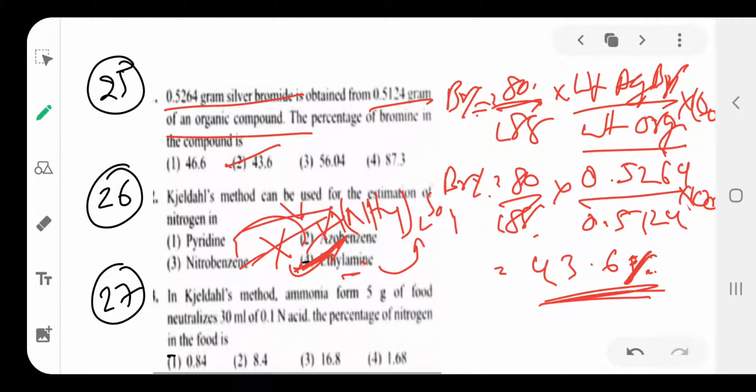Okay, next, question 27. In the Kjeldahl method, ammonia from 5 grams of food neutralizes 30 ml of 0.1 normal acid. Here they give normality, the formula I told already. What is the percentage of nitrogen formula in the Kjeldahl method? 1.4 into normality into volume divided by weight of organic compound. So 1.4 into normality 0.1, volume 30 ml, divided by 5 grams.